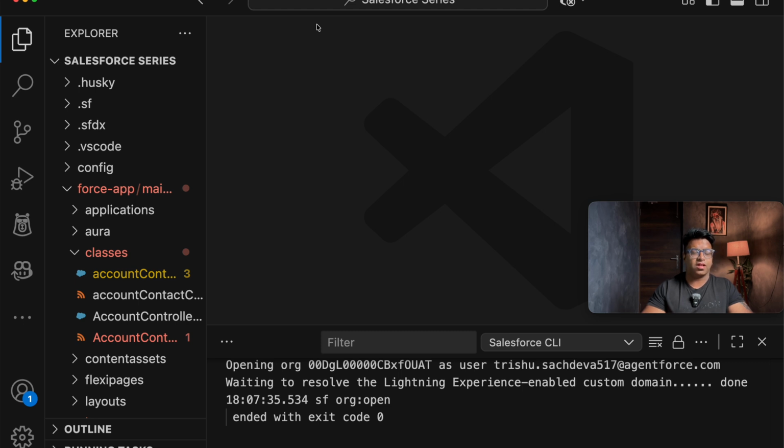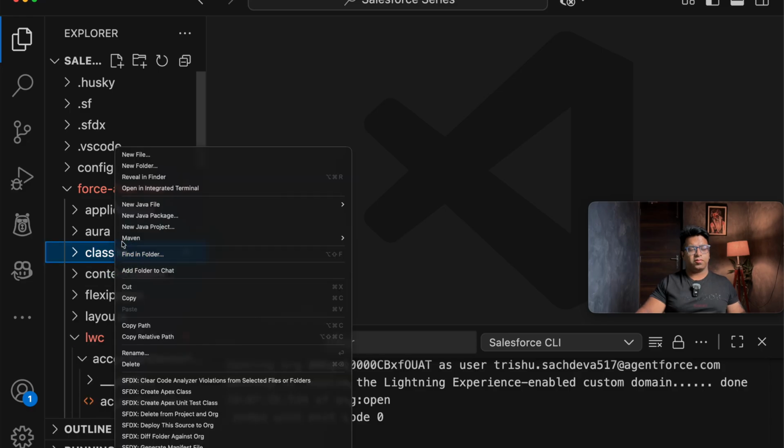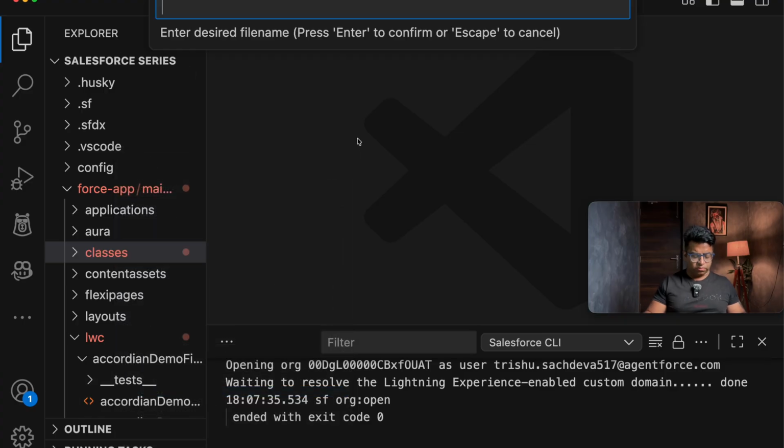So the first question that comes here is: you want to pick the records from Apex, don't we want to fetch the records from Apex? Yes, this is right. We will be fetching the records from Apex. So let's first create our Apex class. I will be going here and creating a new Apex class, and I will name it ContactAccountController2.